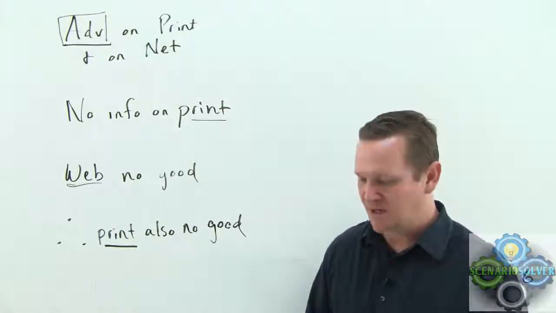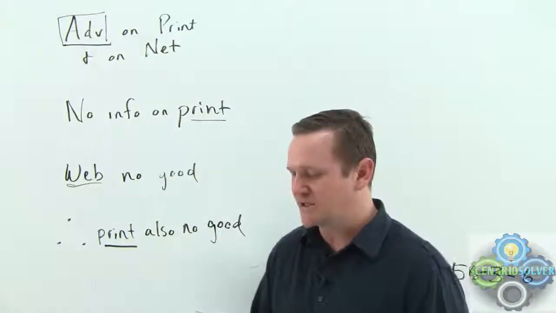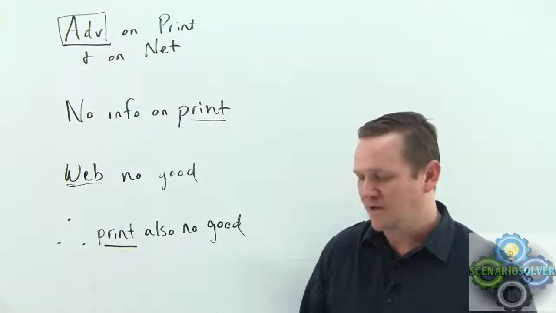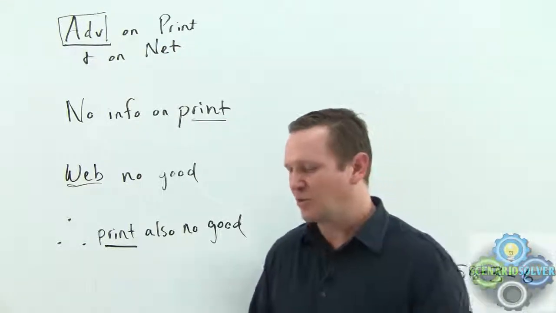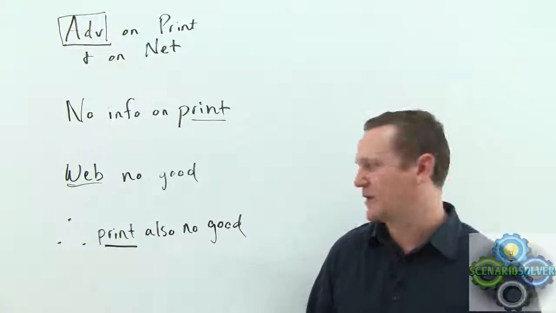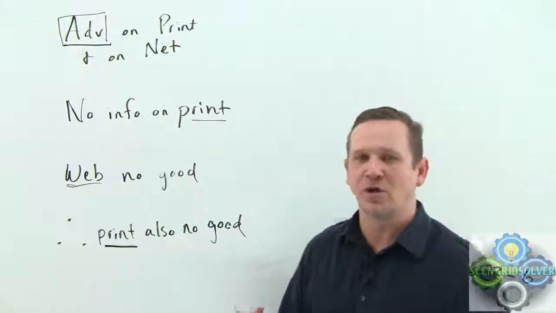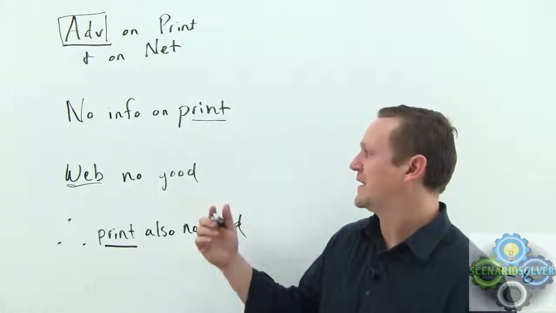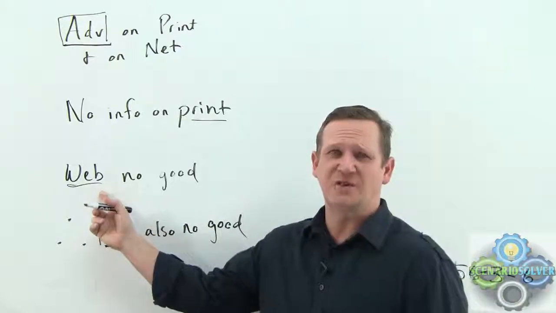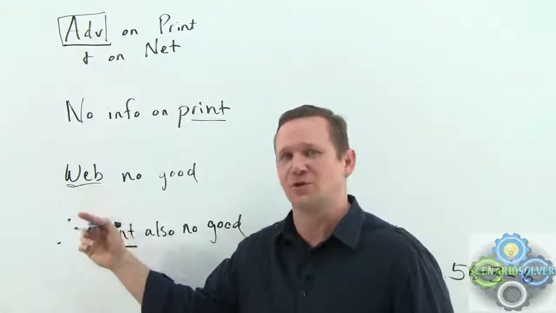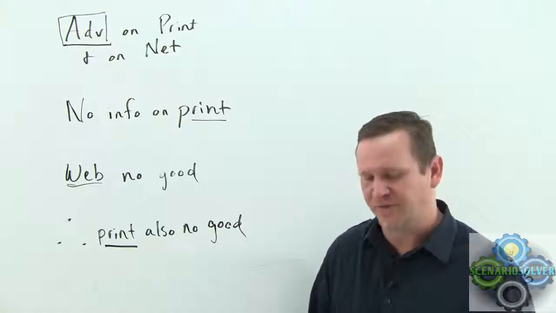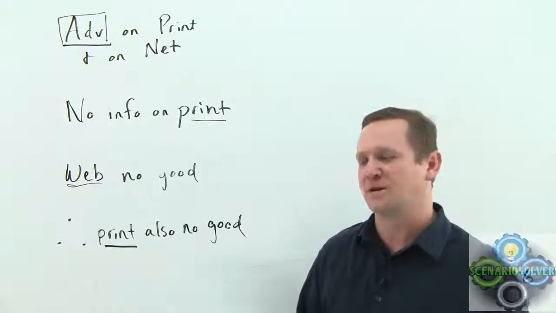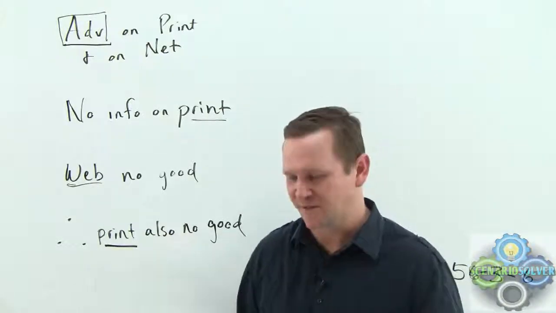If we look at C, infers a statistical generalization from claims about a large number of specific instances. Well, we're not basing our claim that print is no good on a large number of specific instances. We're basing it on this one result, that the web was no good. So again, C is a fancy way of talking about averaging as well, but we're not basing our conclusion on a number of specific instances.